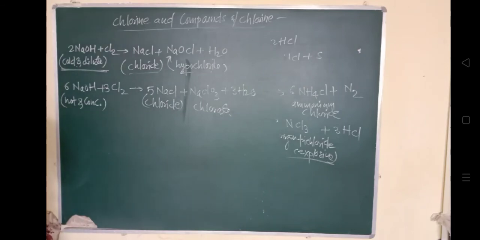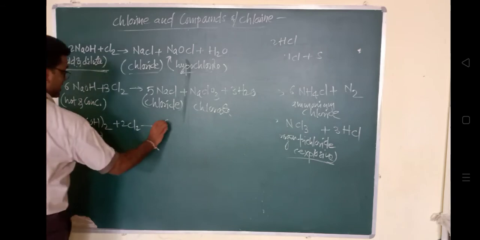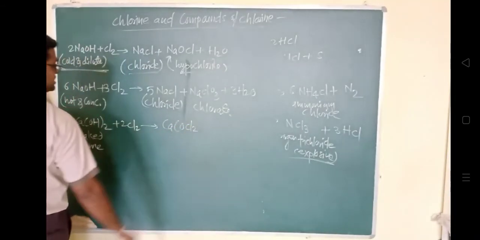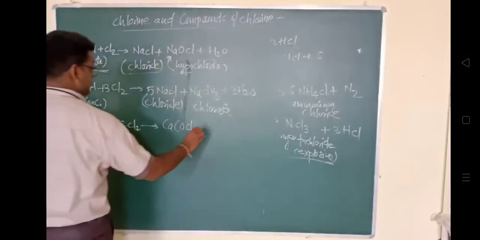And when chlorine is reacted with dry slaked lime, जब ये dry slaked lime के साथ react करता है, it gives bleaching powder. So we'll write here the reaction: Ca(OH)2, this is called dry slaked lime. When it is reacting with the dry slaked lime, it is forming bleaching powder, that is CaOCl2, this is CaOCl2 plus 2H2O.